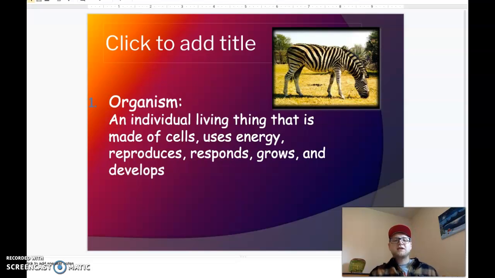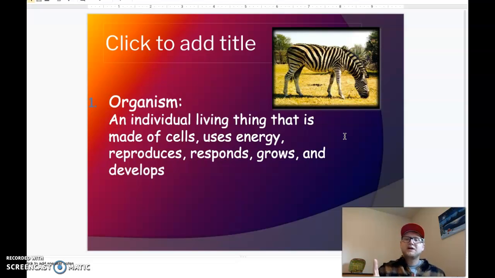So let's start from the smallest living thing that we can classify, right? You start with a single organism. An organism is an individual living thing that is made of cells, uses energy, reproduces, responds, grows, and develops. Basically, all you need to know is that this is like the single things in the environment. Like one raccoon is one organism. One plant is an organism. You are made of cells, use energy, can reproduce, respond, grow, and develop. You are an organism. You're the single organism.